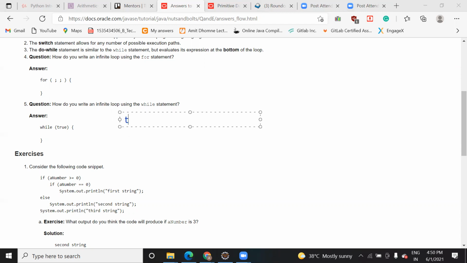You can treat it like true equal to 1 and false equal to 0. When you pass true equal to 1, it will run forever, because one is considered a true condition, and in place of false, if you assign 0, then it thinks that this condition is false. You can try this.